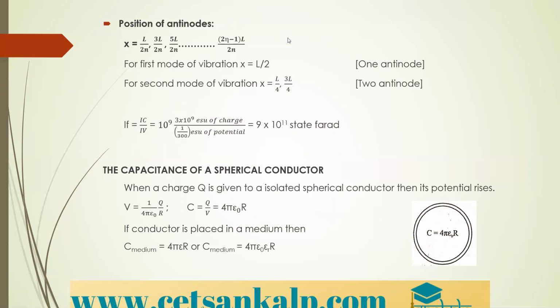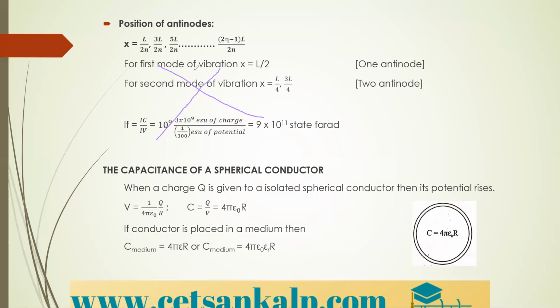Next, you just see the down part. There is the capacitance of a spherical conductor. When a charge Q is given to an isolated spherical conductor, then its potential rises, and the potential is given by V is equal to 1 upon 4 pi epsilon naught into Q divided by R.